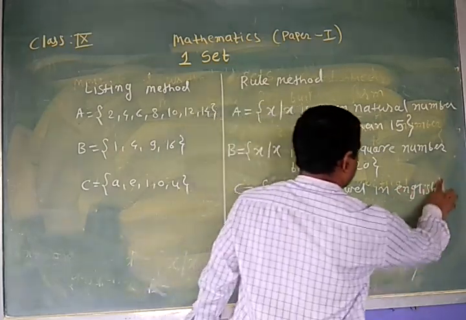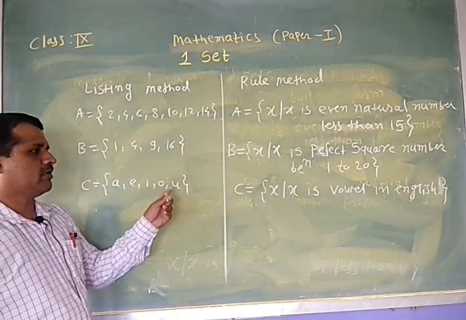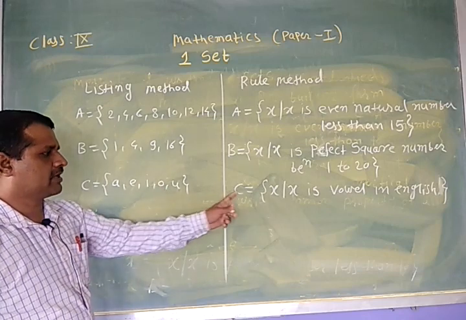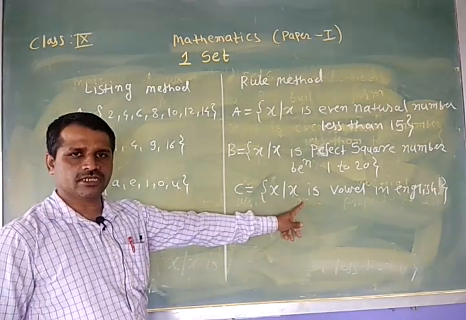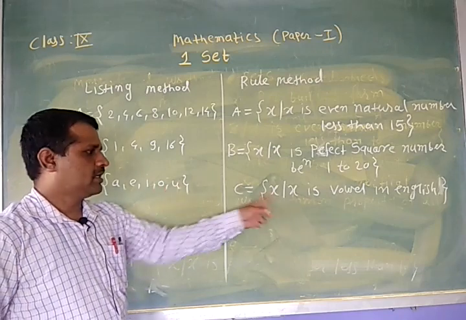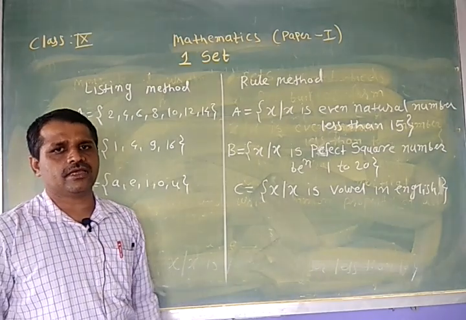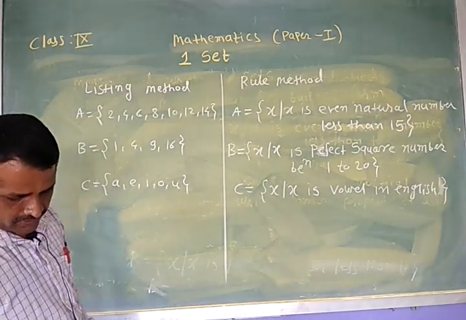X is a vowel in English. Here, A, I, U are vowels in English. Therefore, we can write C is equal to X. What is X? X is one of the elements. X is a vowel in English, and vowels in English are nothing but A, E, I, O, U.